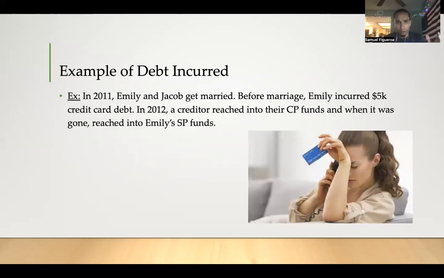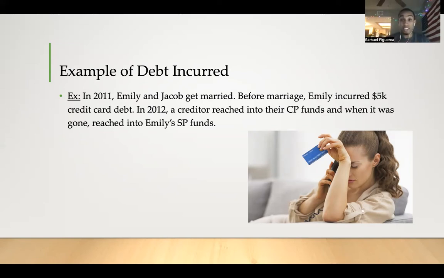A perfect example of debt liability and when it's incurred is that in 2011, Emily and Jacob get married. Congrats. Before marriage, Emily incurred $5,000 in credit card debt. So she comes to the marriage with $5,000 in debt. She has to pay it back, right? In 2012, a creditor can reach, this is completely lawful, into Emily and Jacob's community property funds.